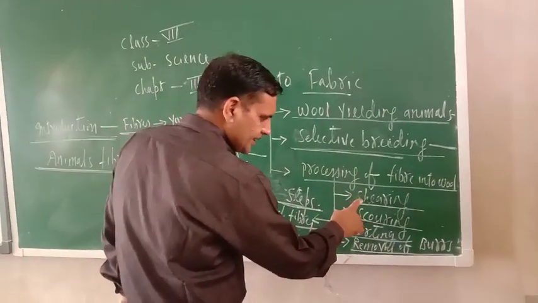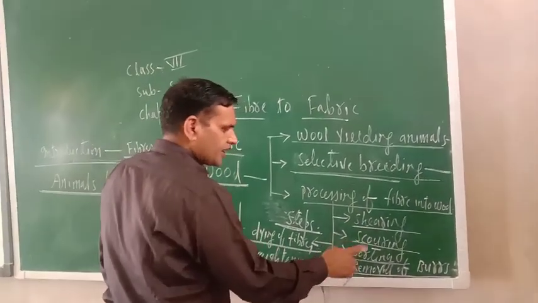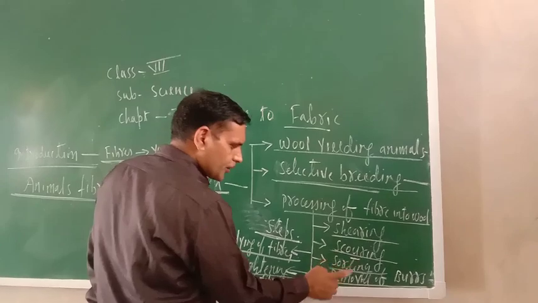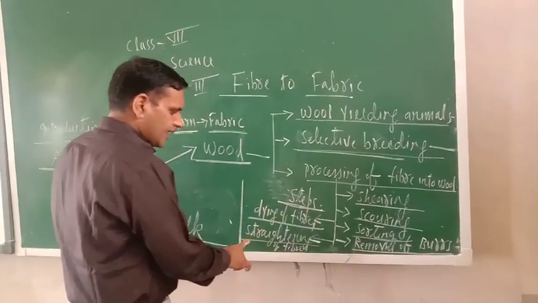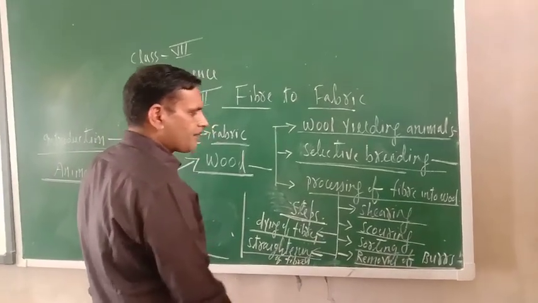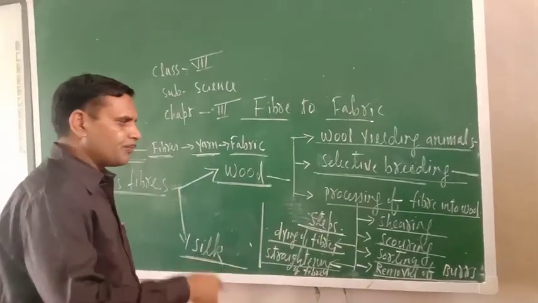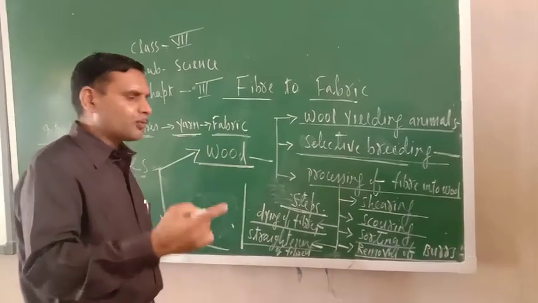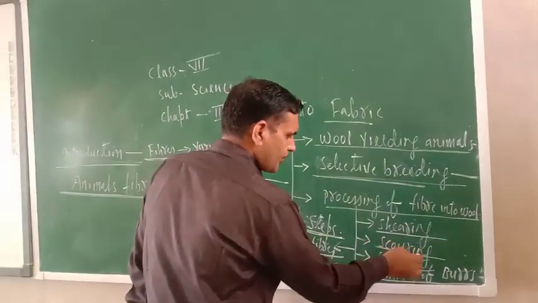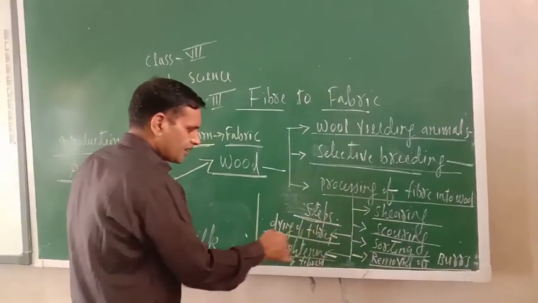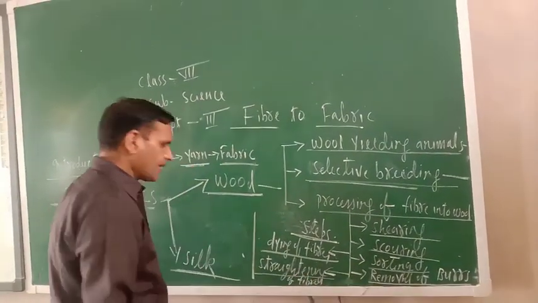The first one is shearing, the second one is scouring, the third one is sorting, the fourth one is the removal of burrs, the fifth one is the dyeing of fibers, and the last one is the straightening of fibers. So we can process fiber into wool by undergoing these steps: shearing, scouring, sorting, removal of burrs, dyeing, and straightening of fibers.